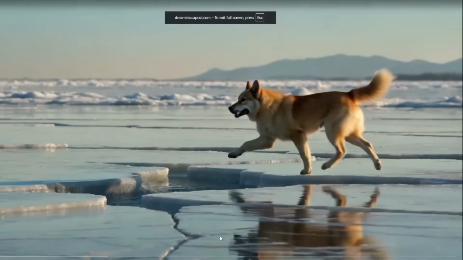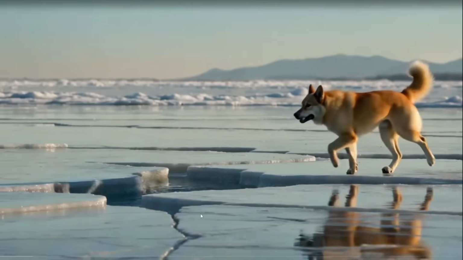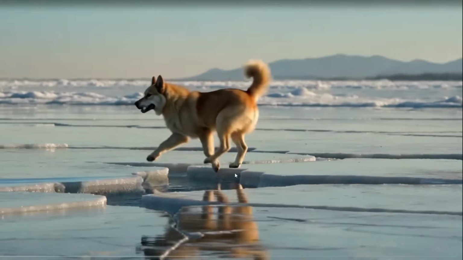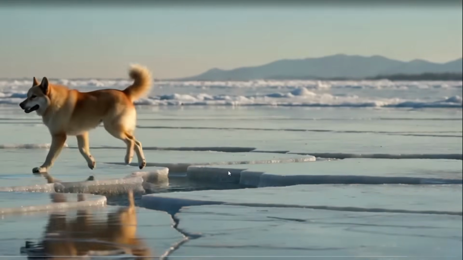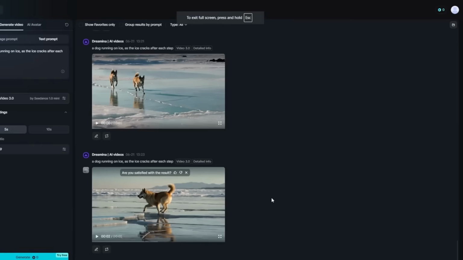All right, so yes, this is the result that I generated. As you can see, it did a good job. And just look at the quality, which is very, very good. Now, this isn't even the feature that I'm excited about. I'm going to show you that in just a few seconds. That one absolutely destroys Veo 3 because this over here is the mini version of Cdance, but very soon it's going to be the pro version.